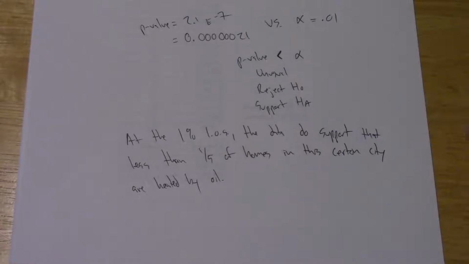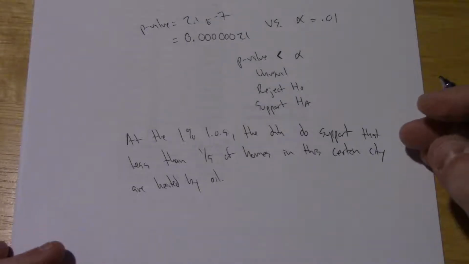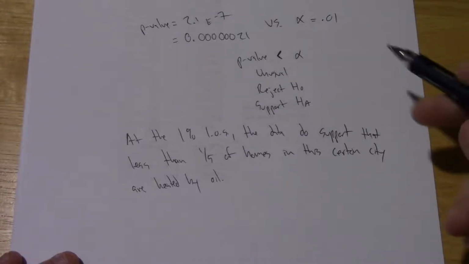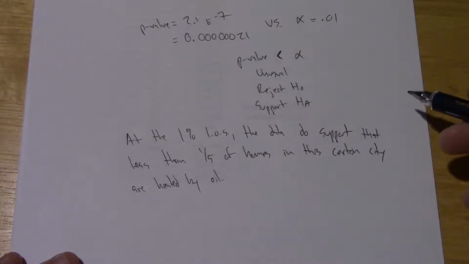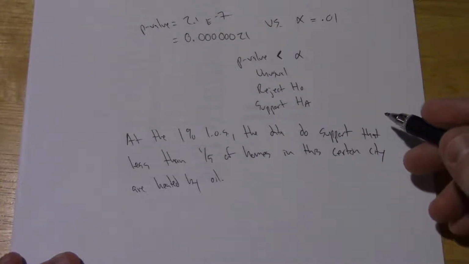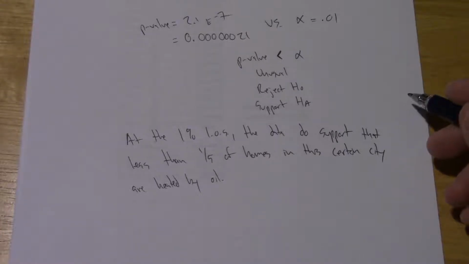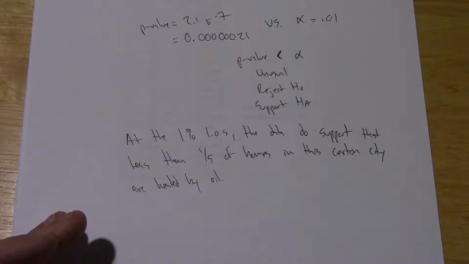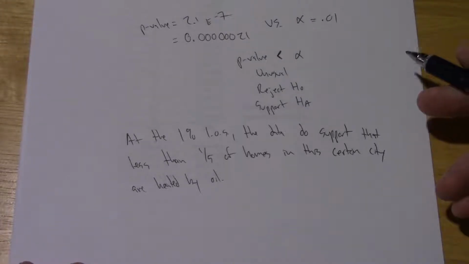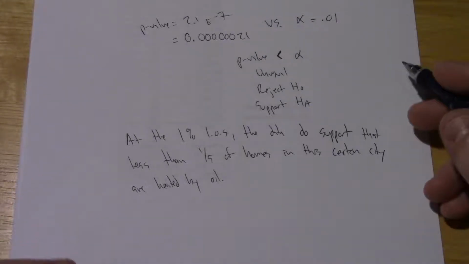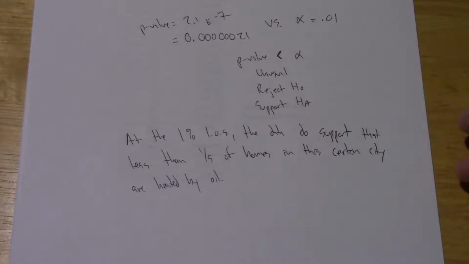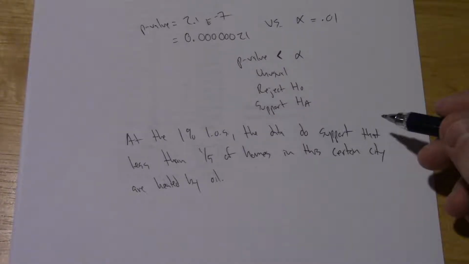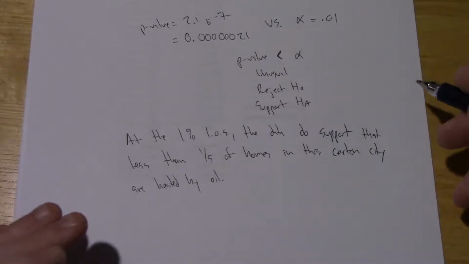are heated by oil. What we've observed was very unusual if the null hypothesis were true. So again, rather than believing that the null hypothesis actually is true and that we observed something very unlikely, it's more likely that the alternative hypothesis is true. We cannot say, however, that the alternative is true. We cannot say in other cases that the null hypothesis is true.